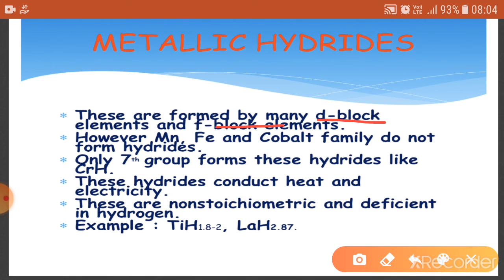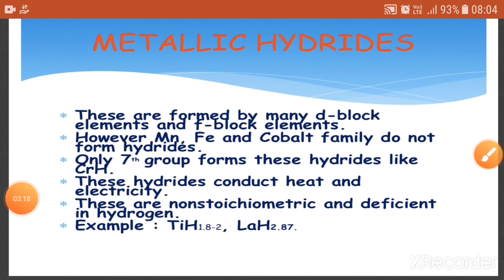For example, chromium hydride. But there is an interesting thing to note: the transition metals of groups 3, 4 and 5 form metallic hydrides, but in group number 6 only chromium has the tendency to form a hydride, and there is a gap between the hydrides, and metals of groups 7, 8 and 9 do not form hydrides. So basically this is known as the hydride gap.